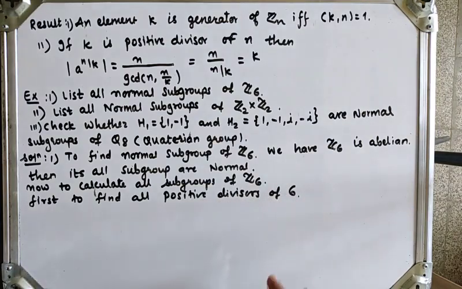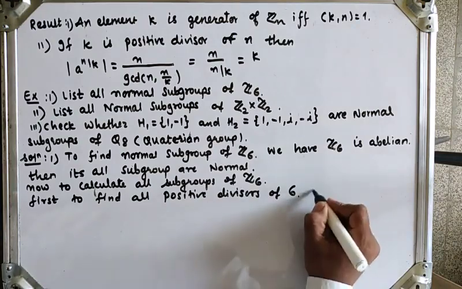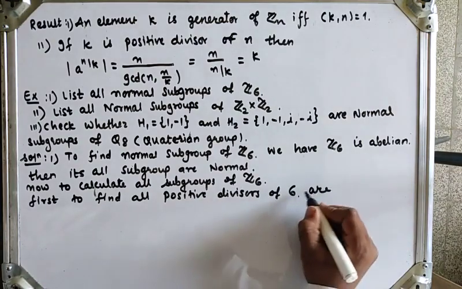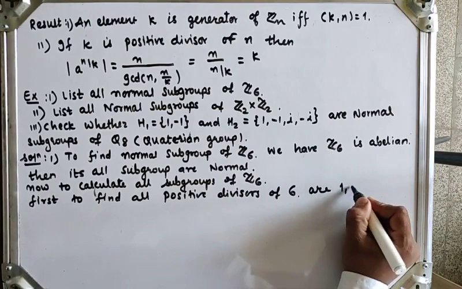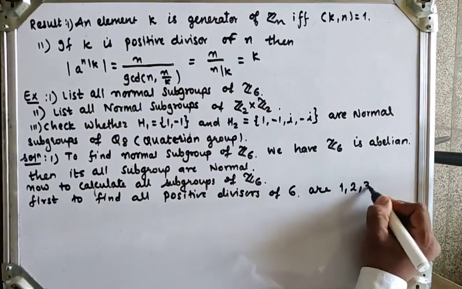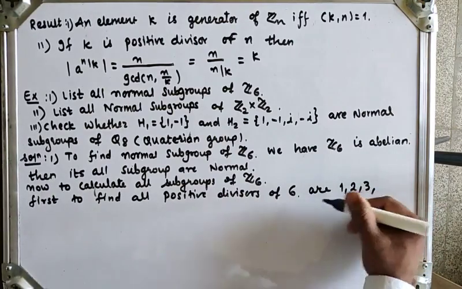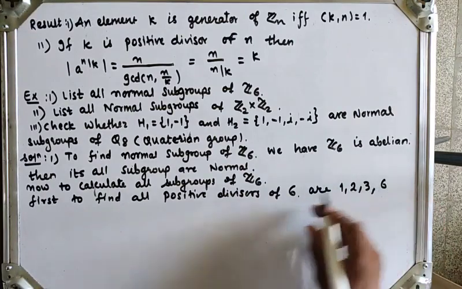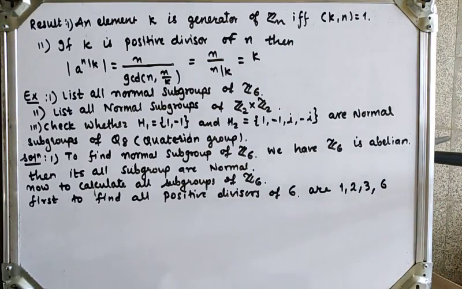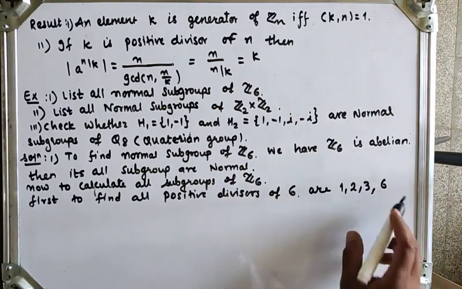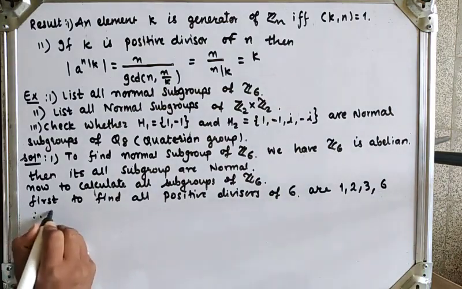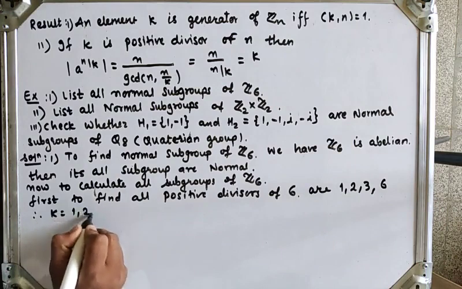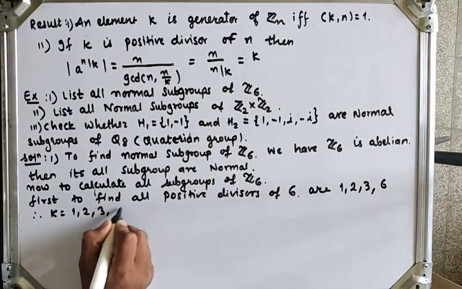So the positive divisors of 6 are 1, next 2 divides 6, 3 divides 6, next 4 does not divide 6, 5 does not divide 6, and last 6 divides 6. So possible values of k are 1, 2, 3 and 6. Therefore k is equal to 1, 2, 3 and 6.